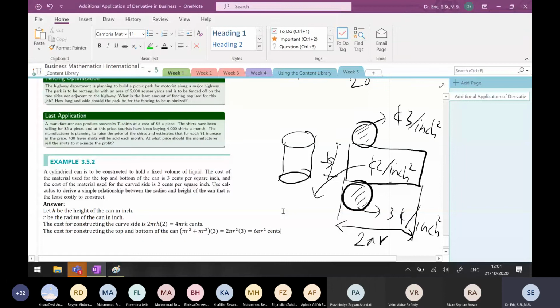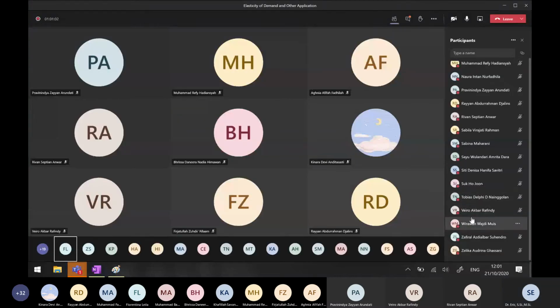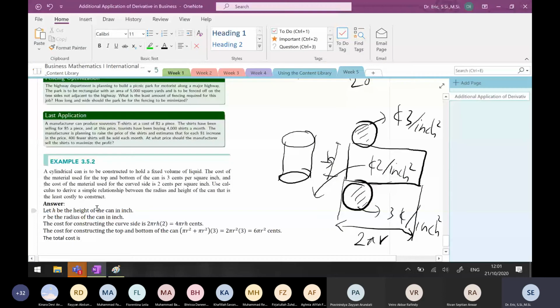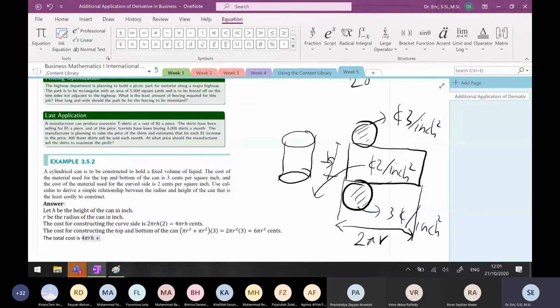So the total cost, we just add them up: 4 pi r h plus 6 pi r squared.